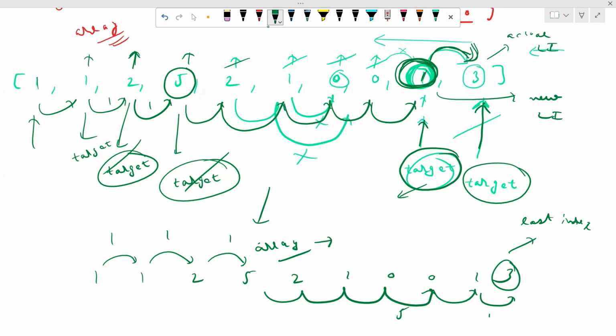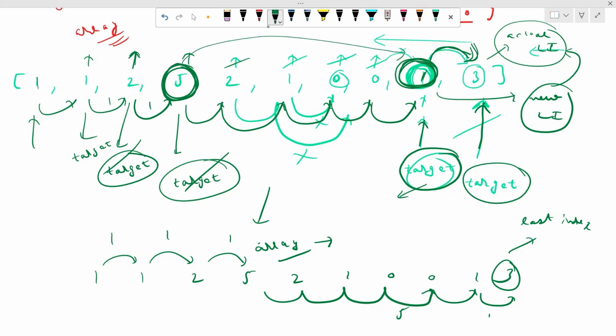So if we reach our new last index, then we can directly reach our actual last index. So we'll try to make some changes in the new last index. We'll try to shift our last index. So if we can reach 5, this means directly we can reach over there, right? I hope this approach is clear to all of you guys.